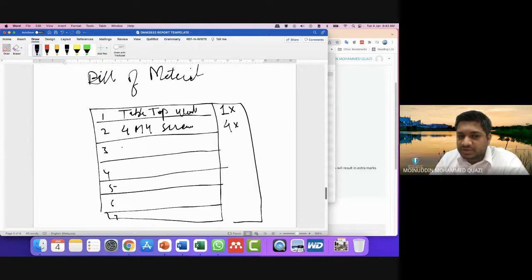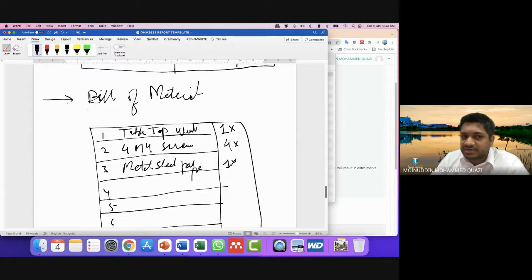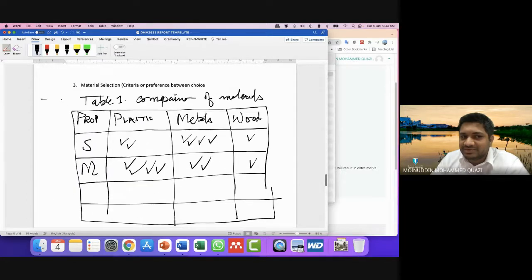Then we have a metal steel pipe, 1x. So students can write a bill of material for what they have created. One will be material selection, one will be bill of material, something like that. It is up to students how they want to make the table, how they want to compare, something like that.